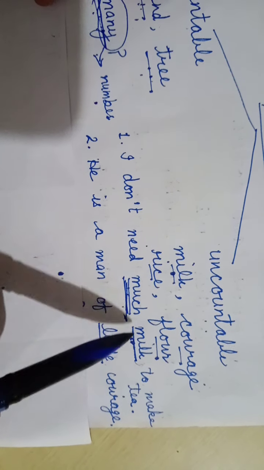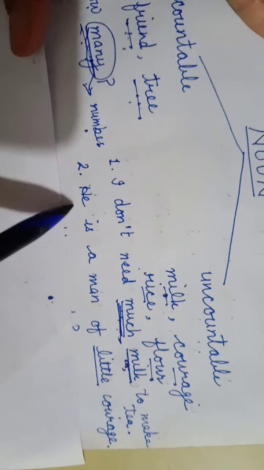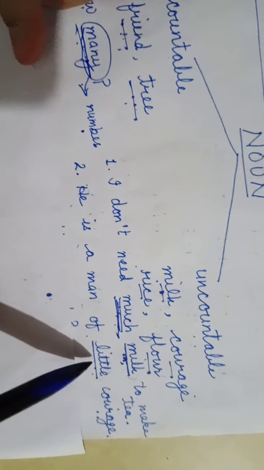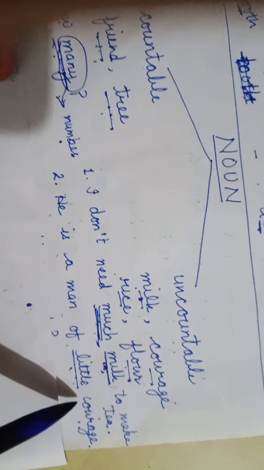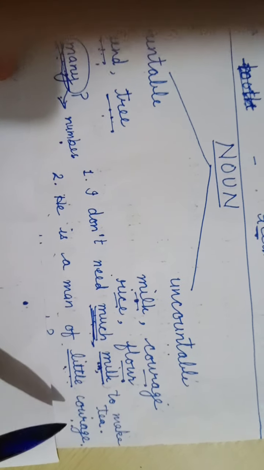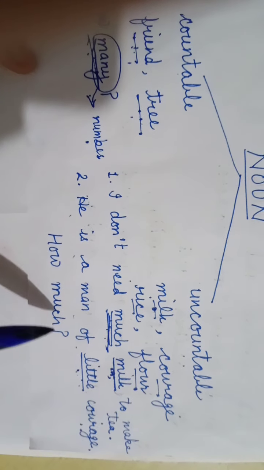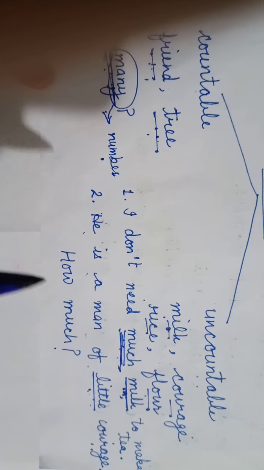So here we cannot use many milk, it's much milk. He is a man of little courage or much courage. So these are the determiners that are used with uncountable nouns, and most of the abstract nouns are uncountable nouns. We will be discussing more nouns when we take up our topic determiners.